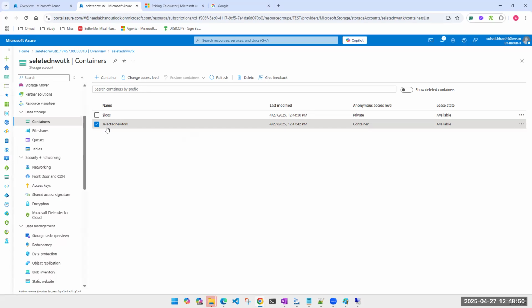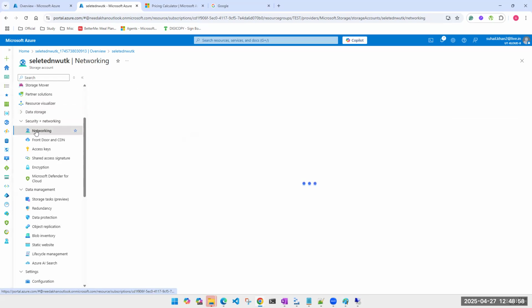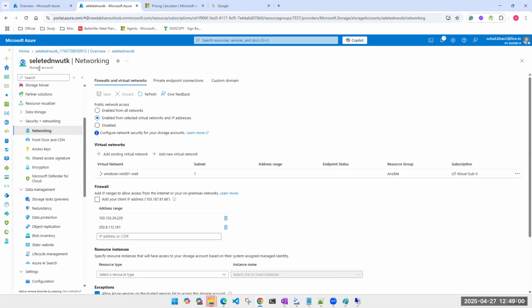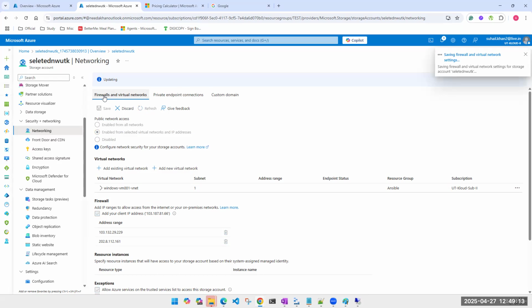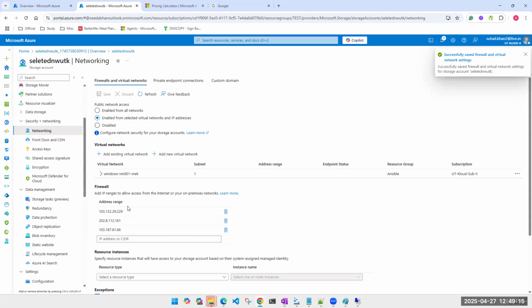And where did we do that? We did that on the storage level, right? So changing anything at the container level is not going to help. I'll have to go here under networking at the storage account level. Always remember, don't get confused. Now I'll add my own IP and save. So now I have my IP, Zareen's IP, Aradhya's IP.